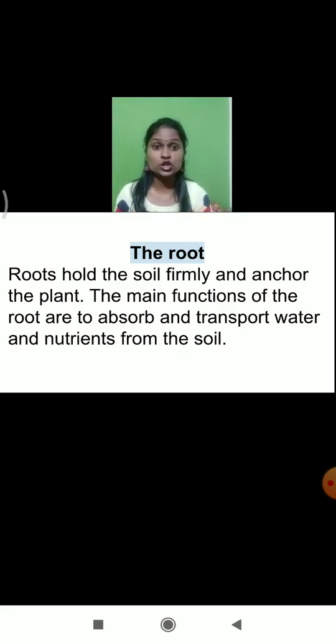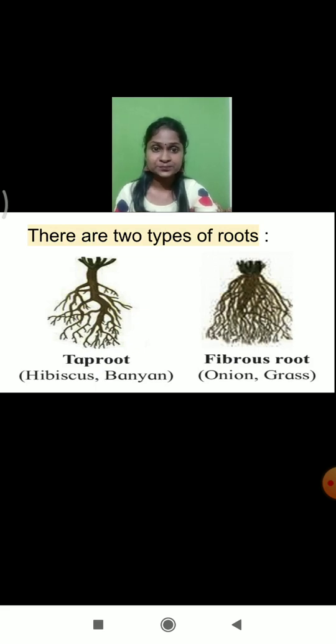The main function of the roots is to absorb and transport water and nutrients from the soil to all parts of the plant. The roots are in direct contact with the soil. They absorb all the nourishment and water from the soil and transport them to all parts of the plant. So students, did you understand the function of all parts of the plant?